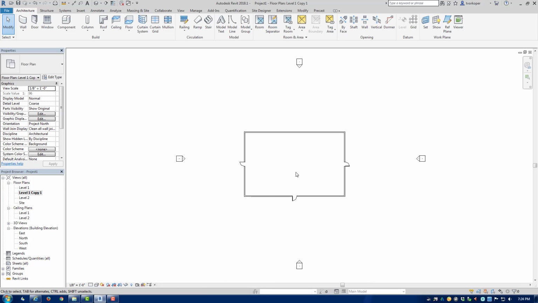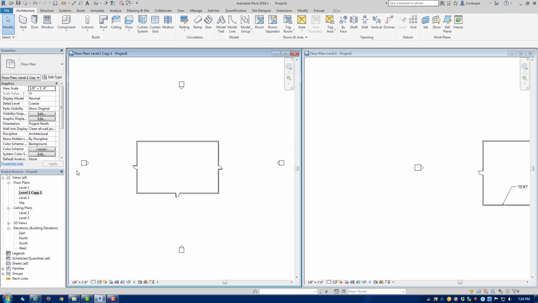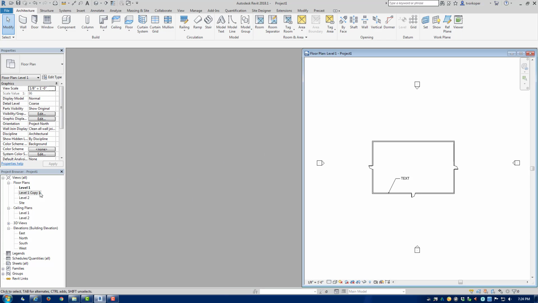You'll also notice that the text did not come with that copy. If I split the screen so we can see the copy on the left hand side and the original floor plan on the right hand side, you can see that the text is in the original floor plan but not in the copy. Let's close that copy and go back to level 1.